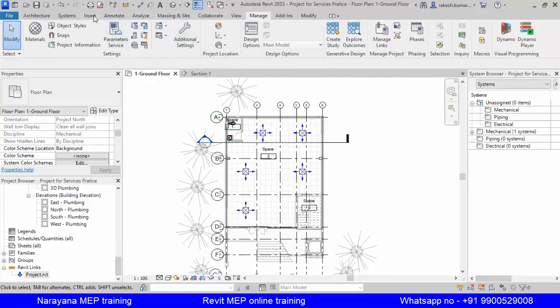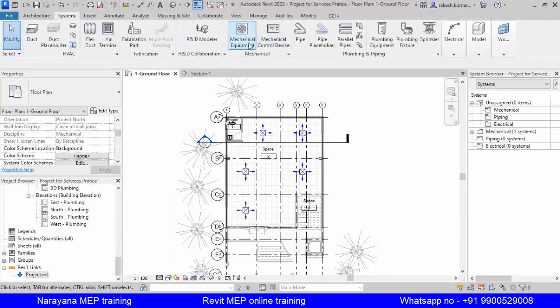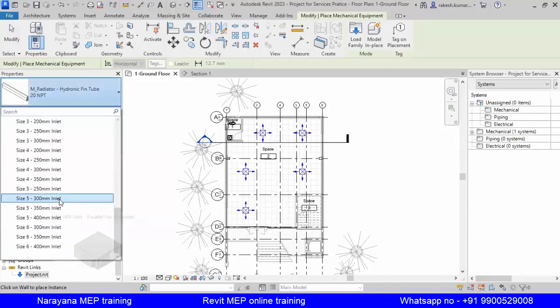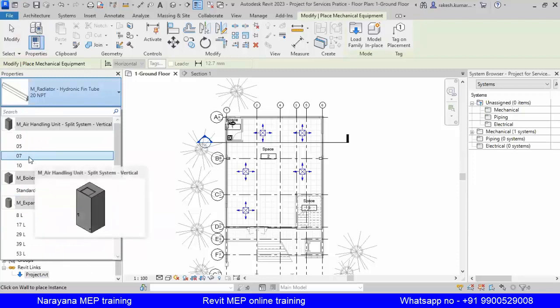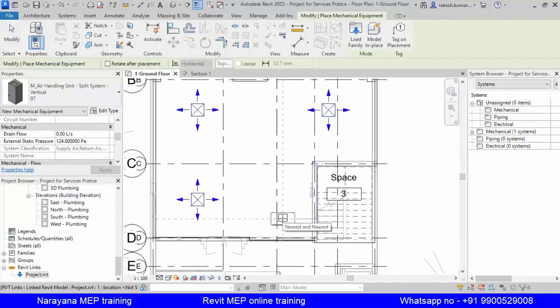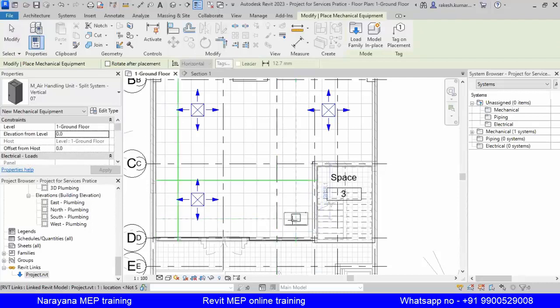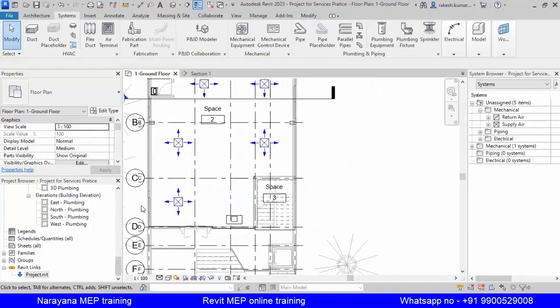So go to the system, mechanical equipment. Here drop down. You can add the AHU. Okay, this one you can place at the floor level. Right?